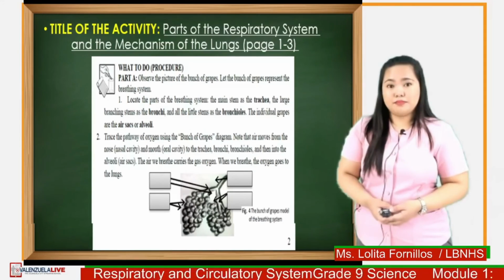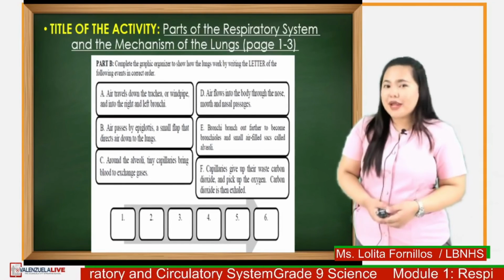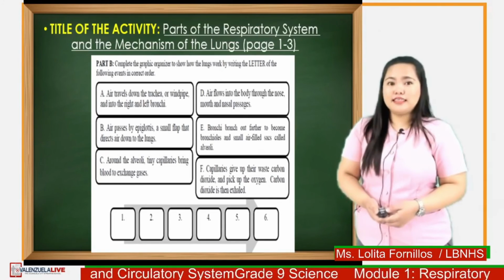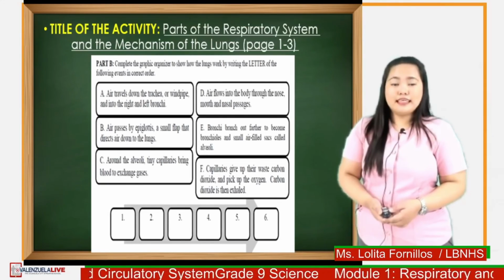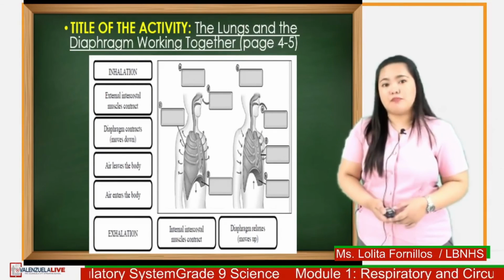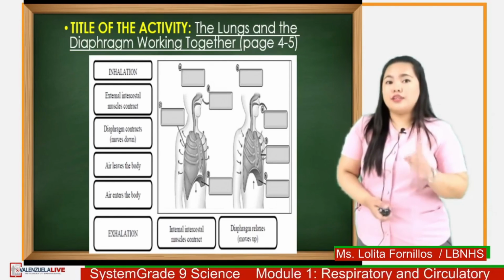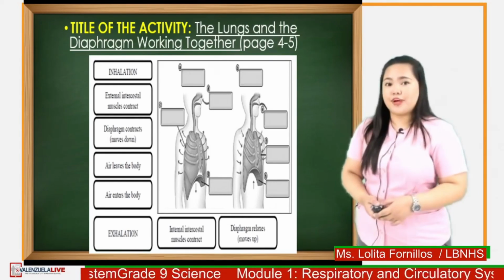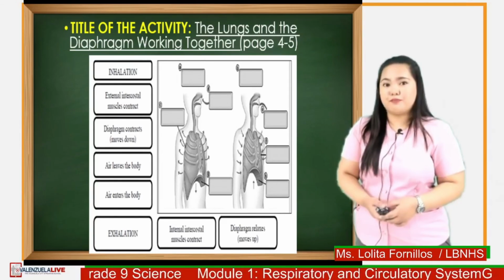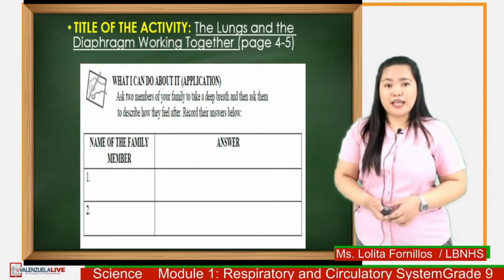In part B of the activity 1, you just need to arrange the events in proper order by writing the letter to the numbers given. Activity 2, the lungs and the diaphragm working together. This activity is about the mechanism of breathing. What you need to do is to write the events about inhalation and exhalation corresponding to each letter. Another is the activity that requires the help of your family members. You just need to ask 2 members of your family to take a deep breath and ask them how they feel. Record their answer in the table provided.